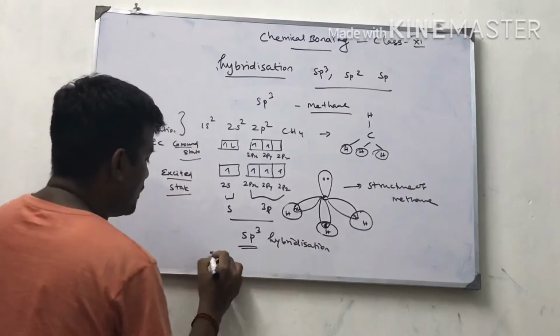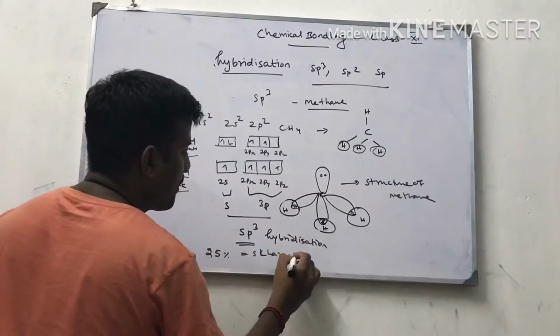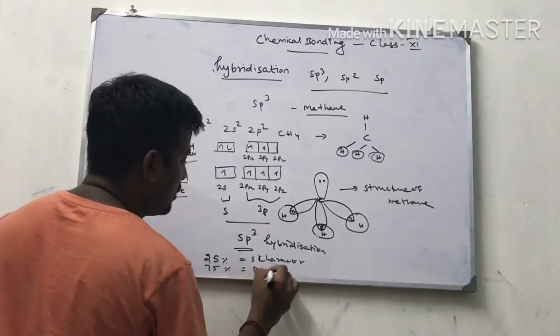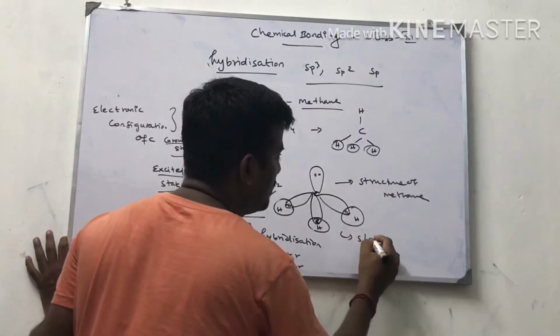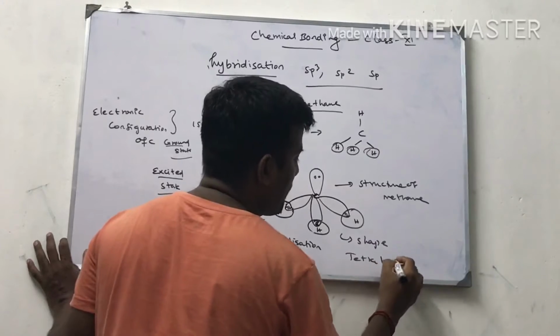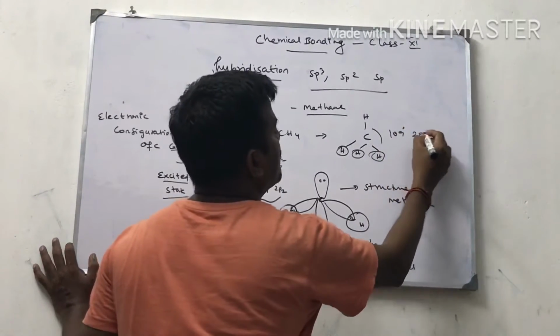So 25% s character, 75% p character. The shape will be tetrahedral. Bond angle is 109 degrees 28 minutes.